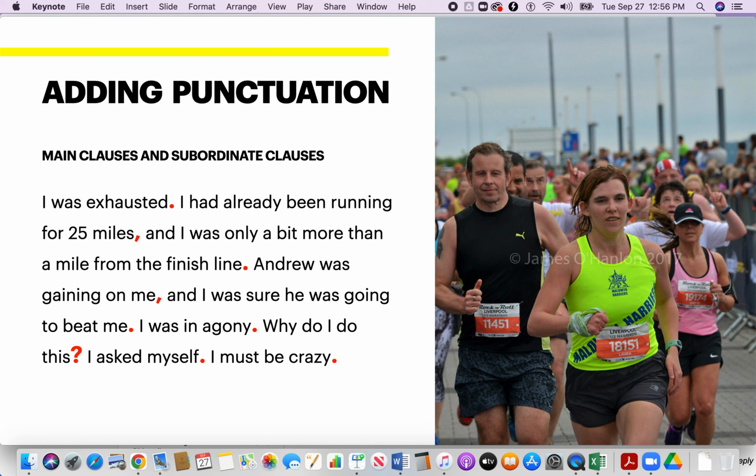Here comes the next main clause. Andrew was gaining on me. Another comma, and I was sure he was going to beat me. There's no need for punctuation between I was sure and he was going to beat me, because he was going to beat me is really a subordinate clause. I was sure that he was going to beat me. We don't need to use the word that.